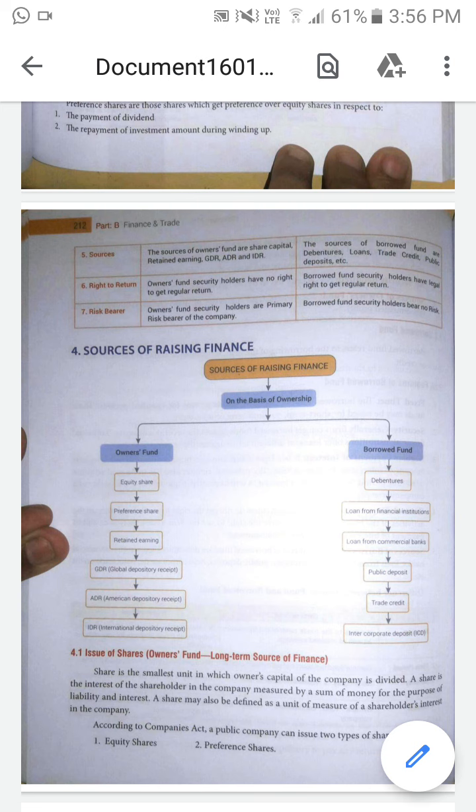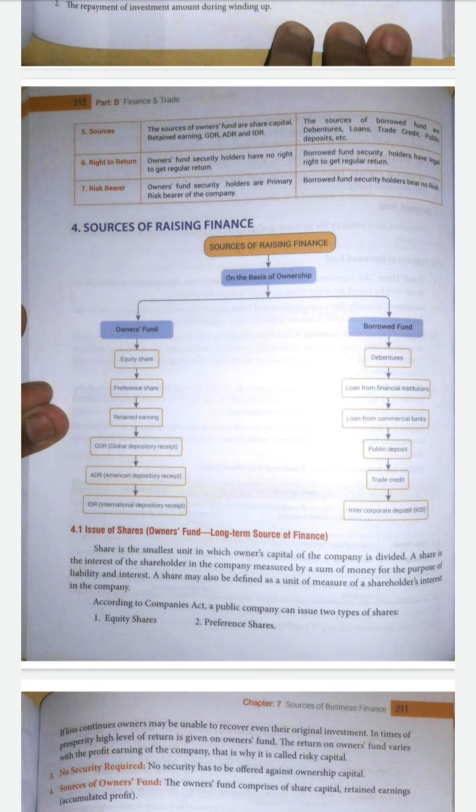Risk bearer: the owner's fund security holders are primary risk bearers, but here there is no risk. Okay, so next one is sources of raising the finance.